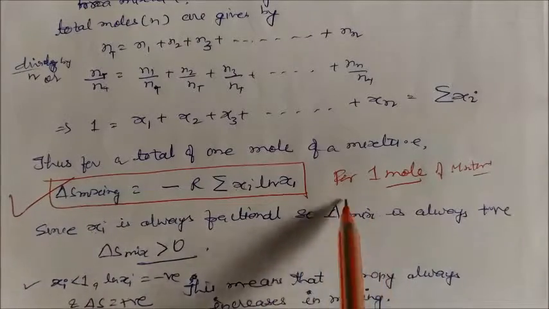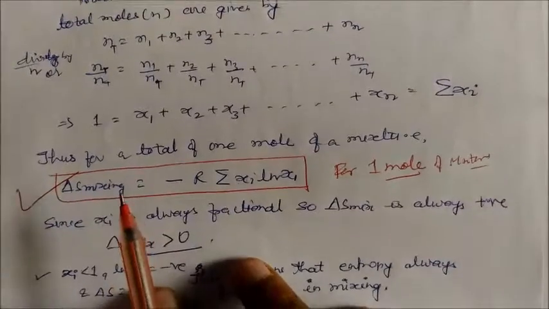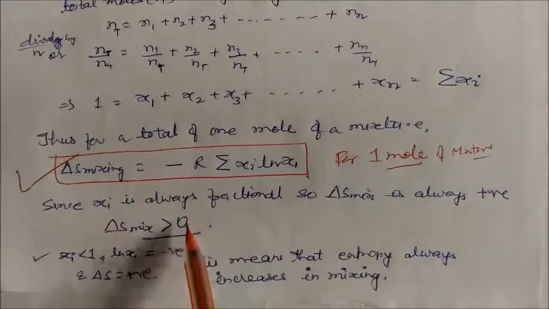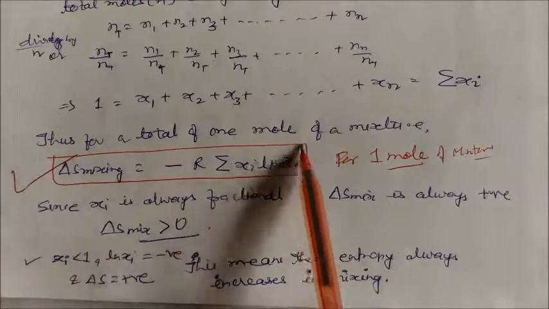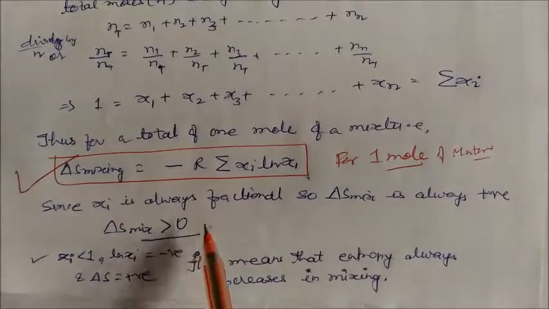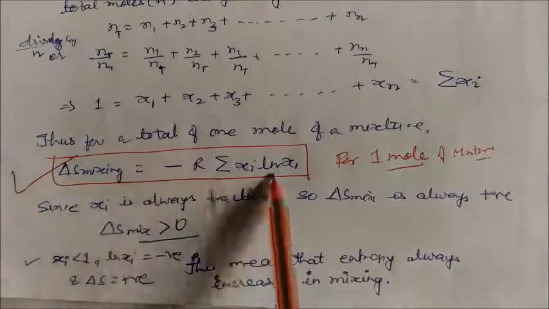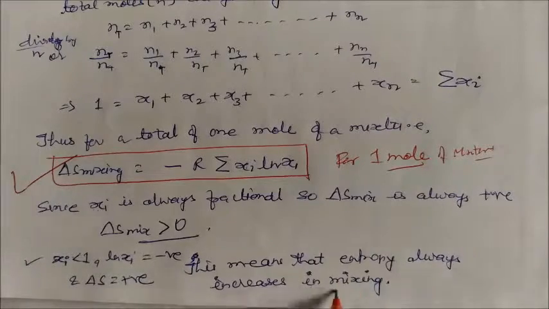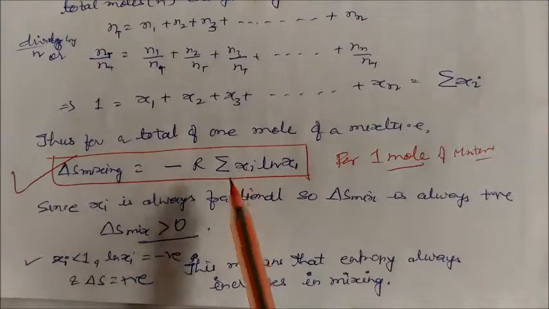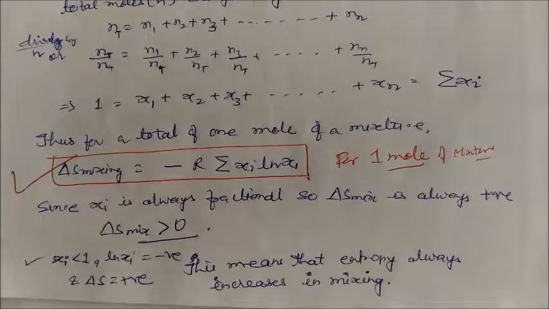So the entropy of mixing of the gases will always be positive, meaning greater than 0. And if the mole fraction is less than 1, then the natural log of xi will be negative. Then again delta S is positive, because minus times minus becomes positive. This means that entropy always increases in mixing, whether the mole fraction is less than 1 or more than 1.